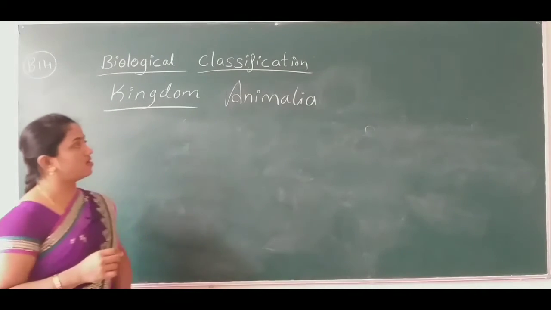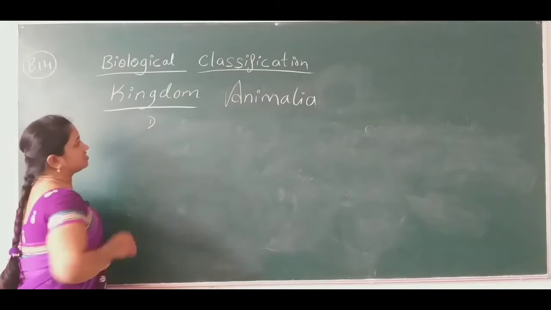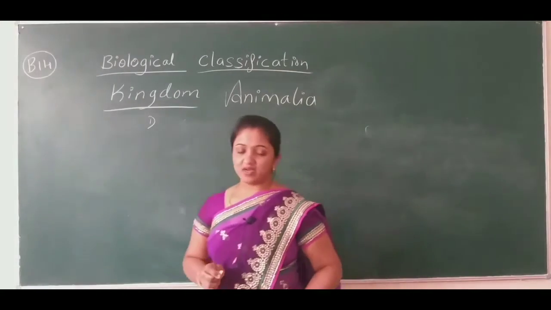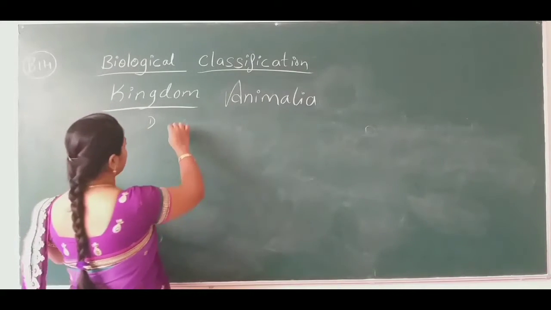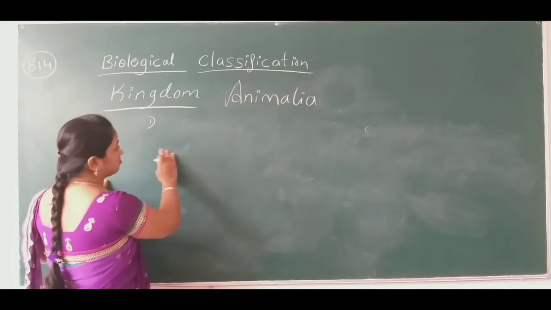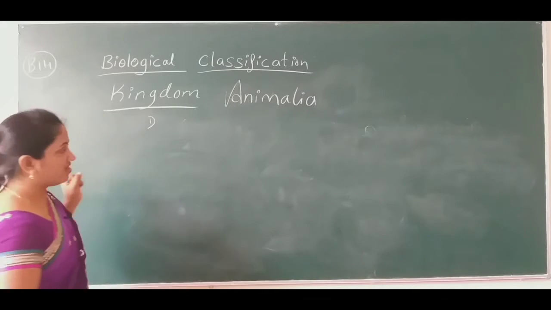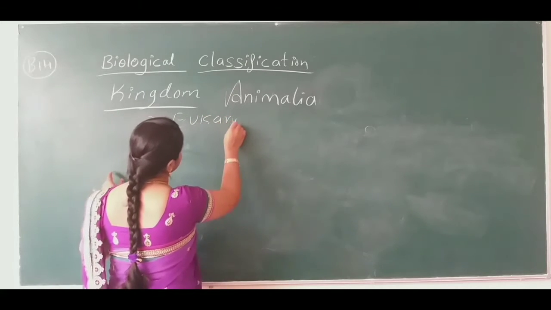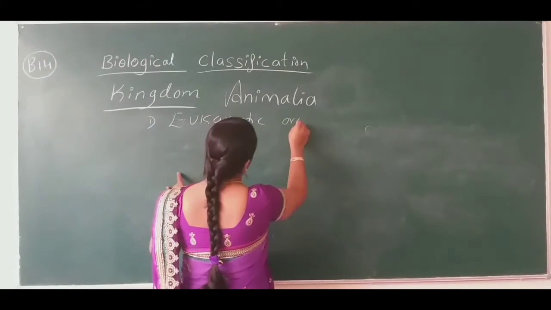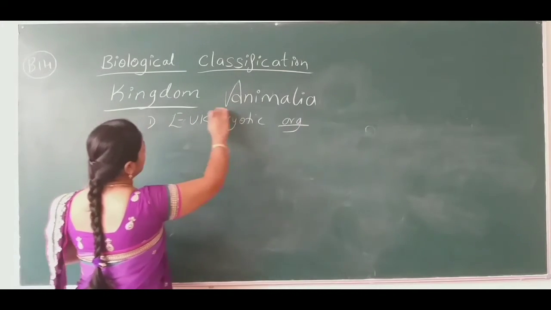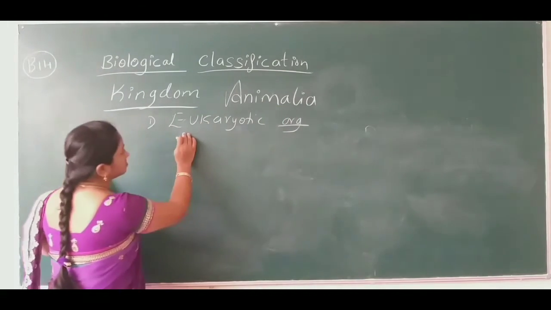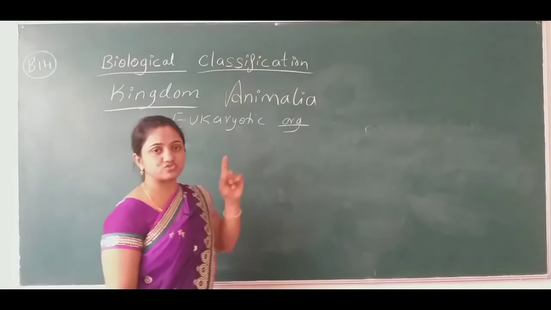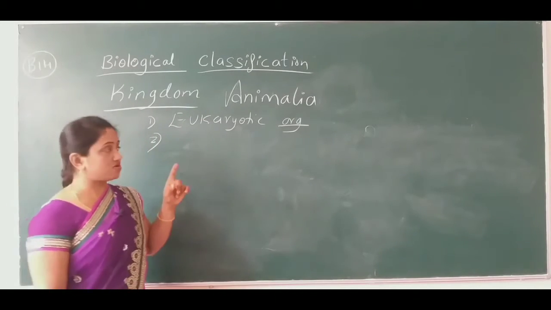What type of organisms are seen in kingdom Animalia? No doubt, eukaryotic organisms. First we'll study the mode of nutrition, and then we'll move on to the mode of reproduction. So these are eukaryotic organisms. All the organisms are known to be eukaryotic. Eukaryotic means having a true nucleus, true cell organelles, membrane bound organelles.